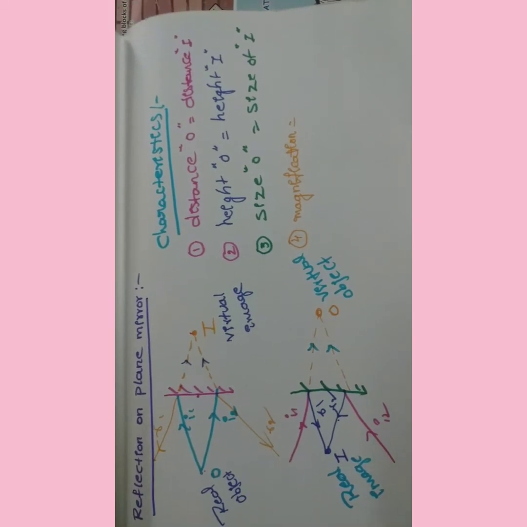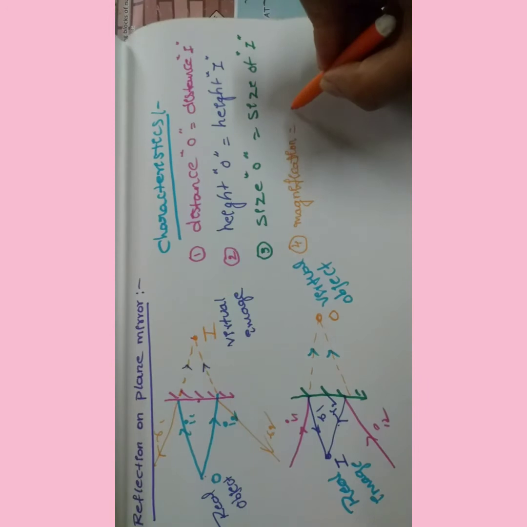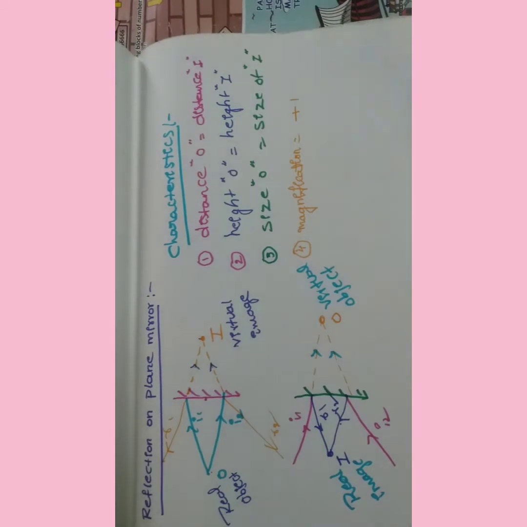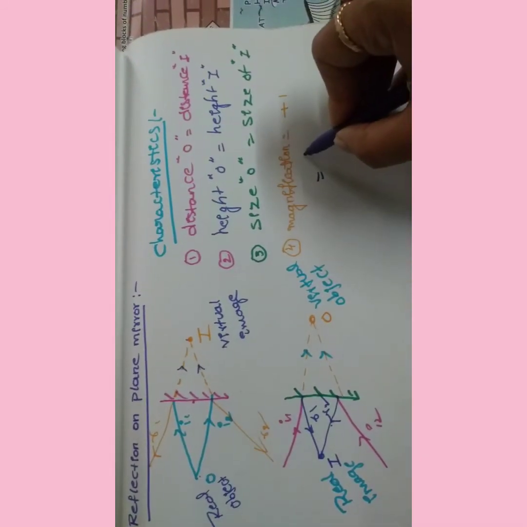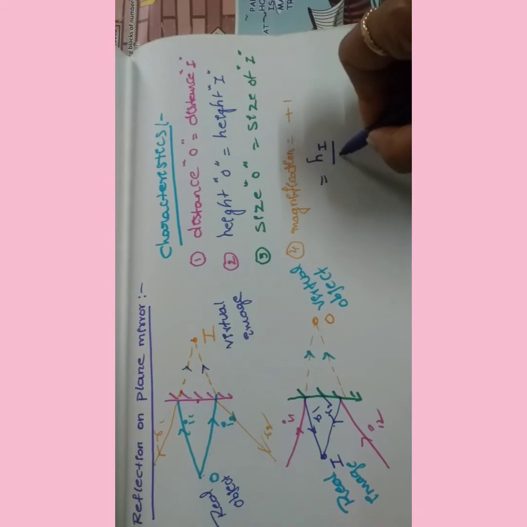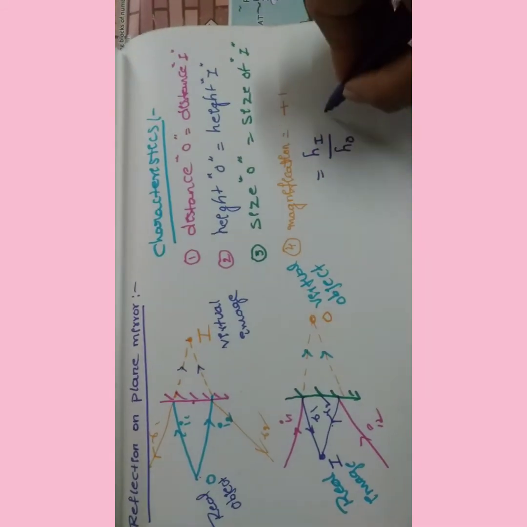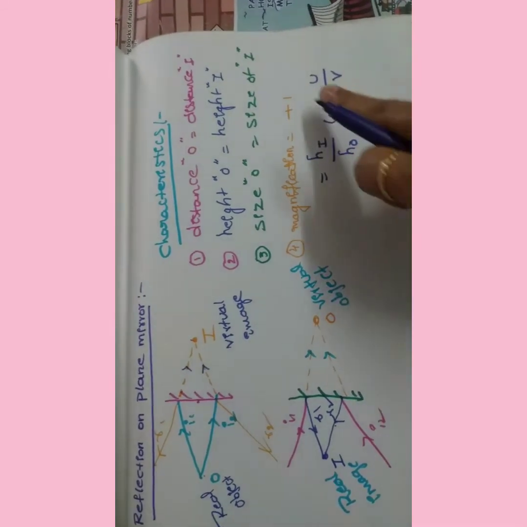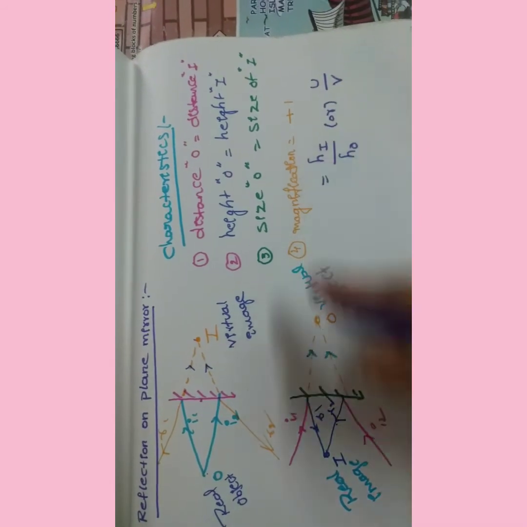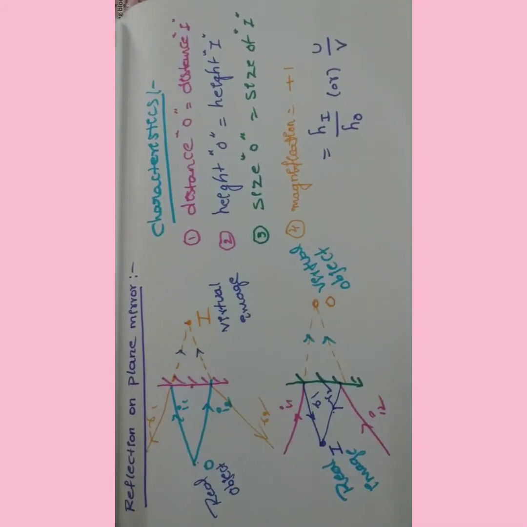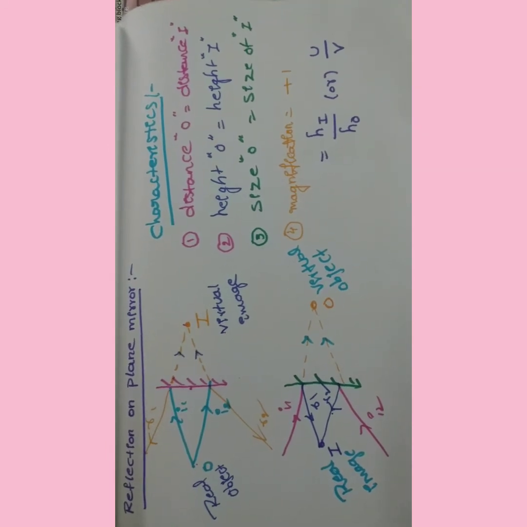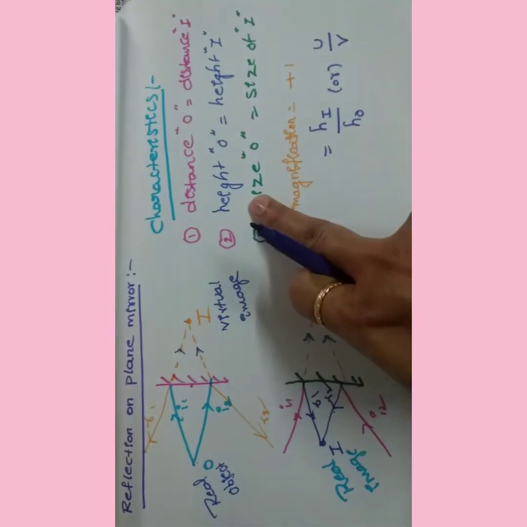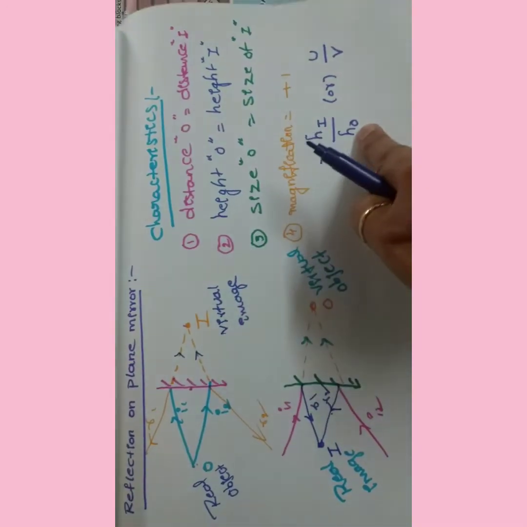So under plane mirror, the magnification is +1. Why? Because magnification is always the ratio of the height of the image to the height of the object, or the distance of the image to the distance of the object. Here u is the object distance and v is the image distance. Object distance is always denoted by u, and image distance is denoted by the symbol v. As per the characteristics, the height of the image and the height of the object are both the same.